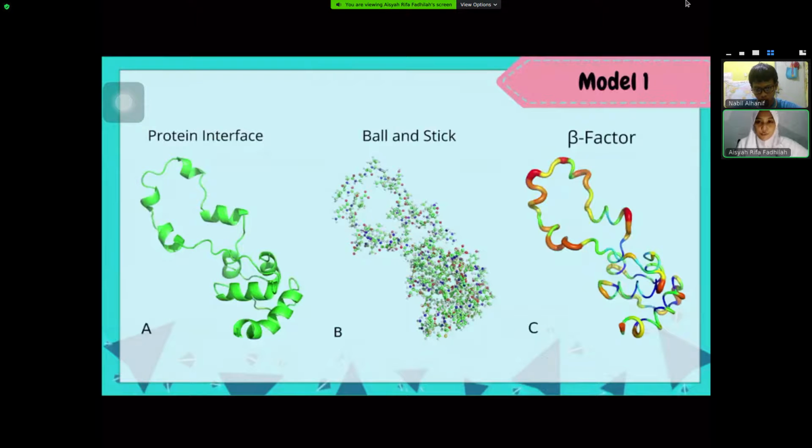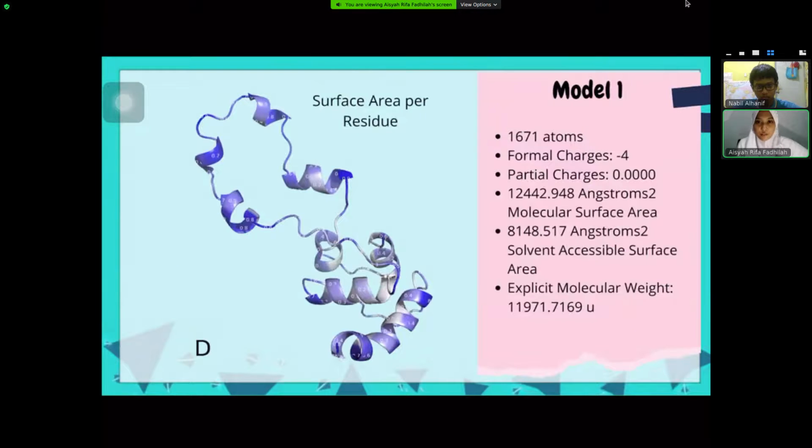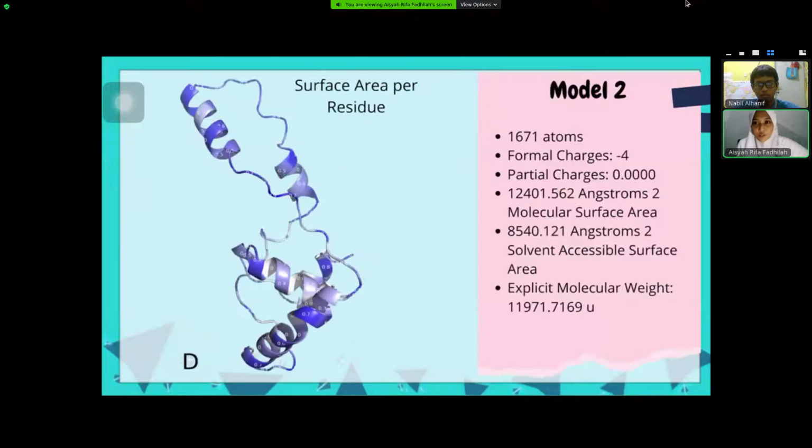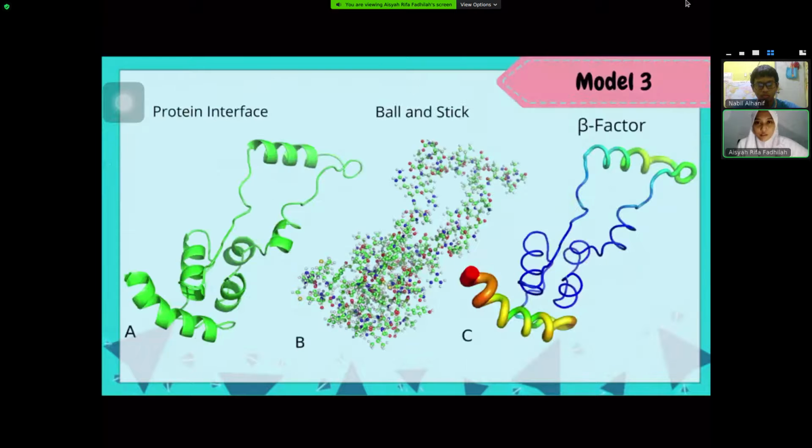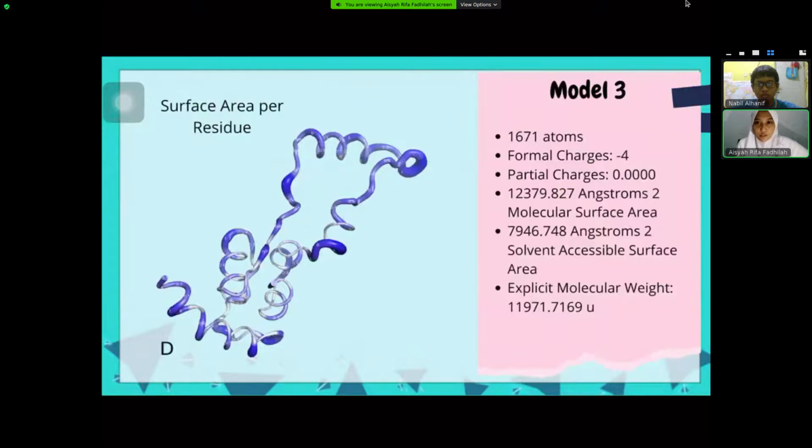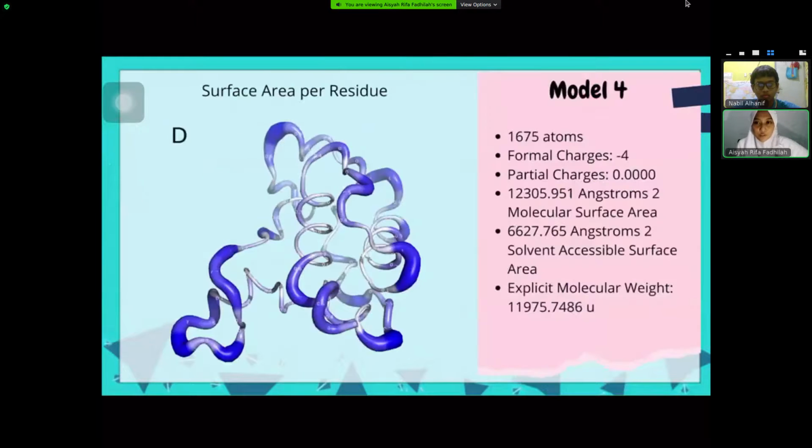And these are the first model and an explanation of it. And this is the second model. And the next one is the third model. And this is the fourth model.